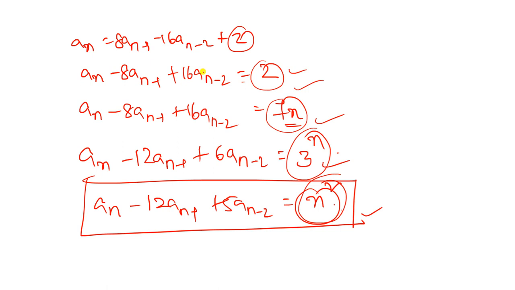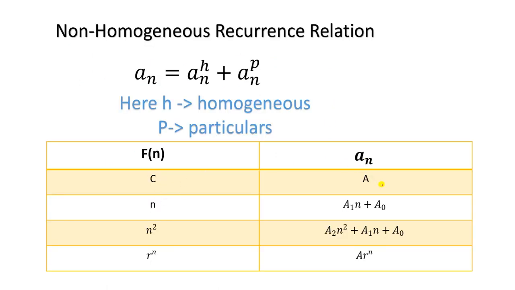Okay, so these are all the non-homogeneous. For constants we have the solution, for particular n we have the solution. These are all the solutions for this particular f of n. In this video I am going to explain for constant. Here you will get 4 videos on non-homogeneous recurrence relation: for constant, for n square, for r to the power n. For each and every model I'll discuss 2 questions. These are very most expected questions in your semester exams.